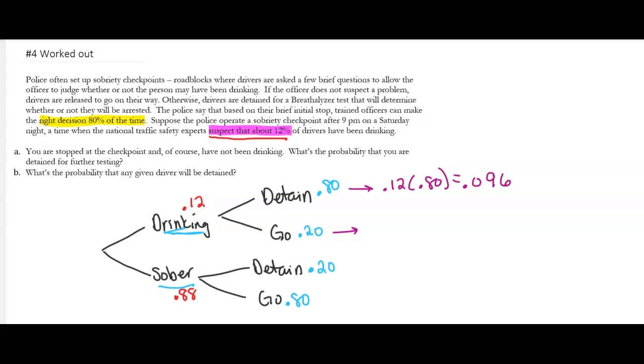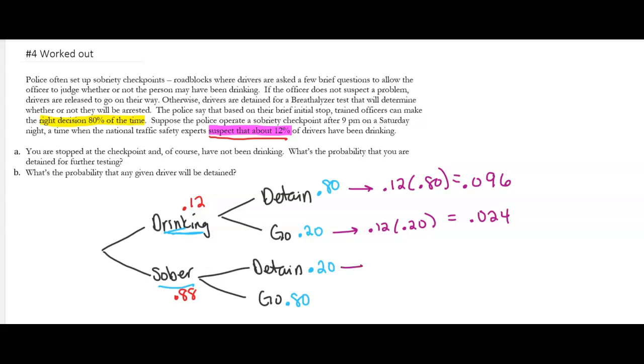Now to do the next one, drinking and they let them go: 12% times 0.20, and that should be 0.024. So 2.4% of the time, that's what's going to happen with all the stops.